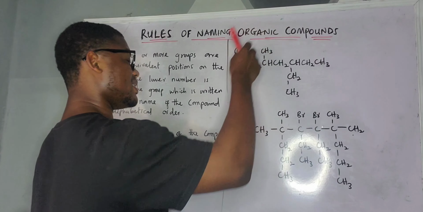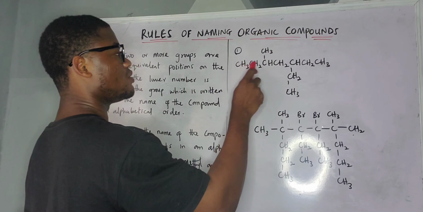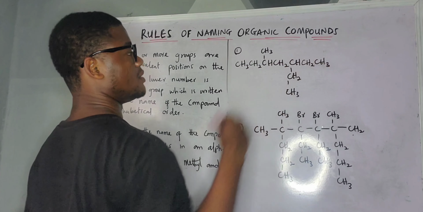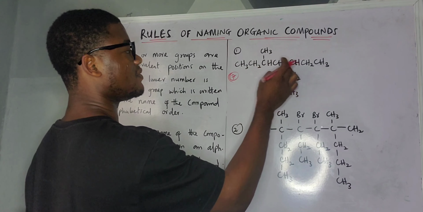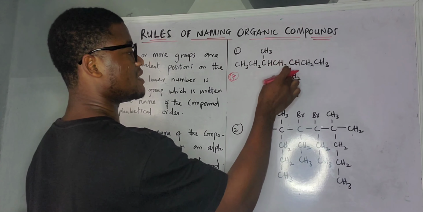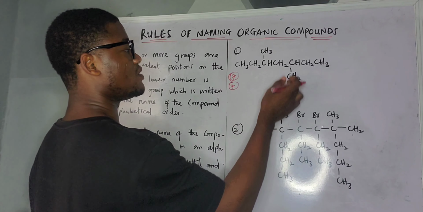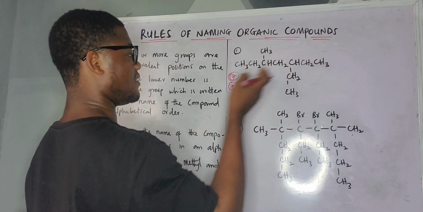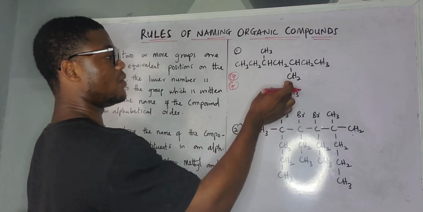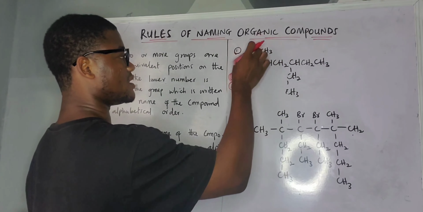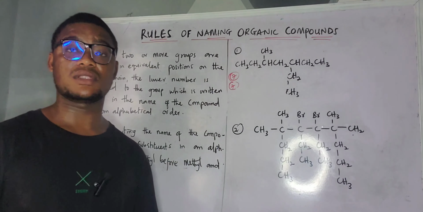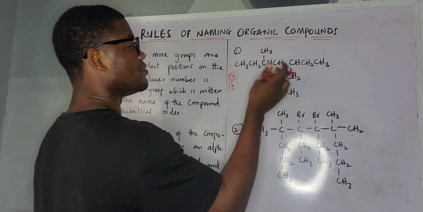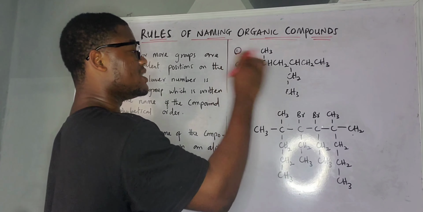If I just jump here, it is not continuous. So we can say 1, 2, 3, 4, 5, 6, 7. So we have 7. 1, 2, 3, 4, 5, 6, 7. We also have 7. 1, 2, 3, 4, 5. That is 5. 5 is actually lesser than 7. 1, 2, 3, 4, 5, 6. This is 6. 6 is lesser than 7. So certainly we are going to be using what? 7.